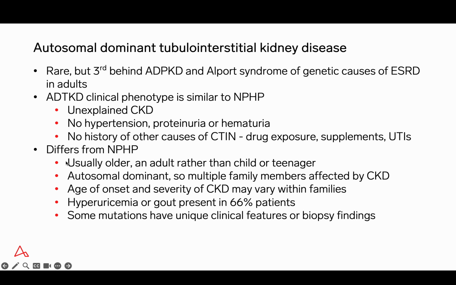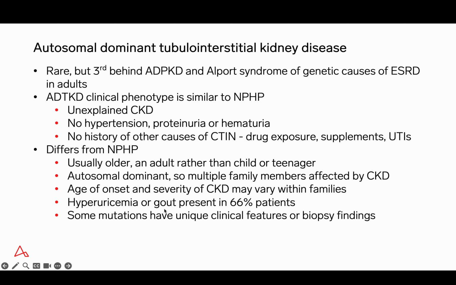Autosomal dominant tubulo-interstitial disease, however, has a number of features that make it stand out distinct from nephronophthisis. The patient is usually older, an adult rather than a child or teenager, although there is some overlap between these two diseases. Since it's autosomal dominant, multiple family members are usually affected by chronic kidney disease.